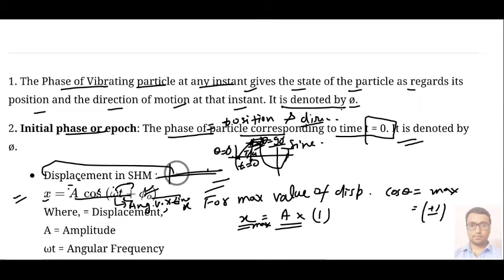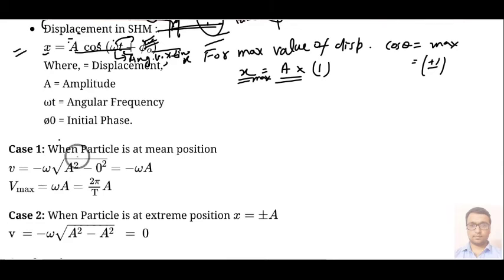Suppose your graph is starting from this particular point, whether sin theta or cos theta, then you will say that it already has some initial phase phi naught. So here it is saying that when the particle is at mean position, then velocity can be given by the following expression. If you differentiate this equation, you get the expression for velocity.